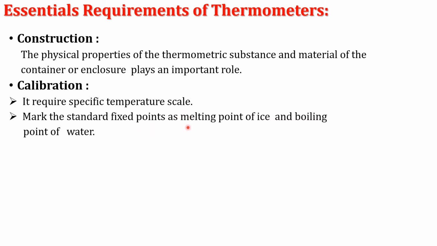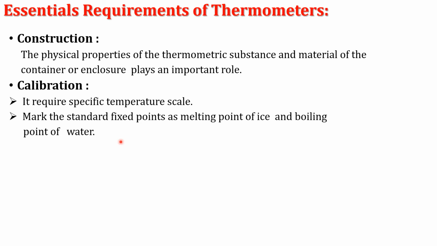Melting point of ice 0 degree and boiling point of water 100 degree. If the temperature scale is centigrade, then the melting point is 0 degree and the boiling point is 100 degree Celsius.